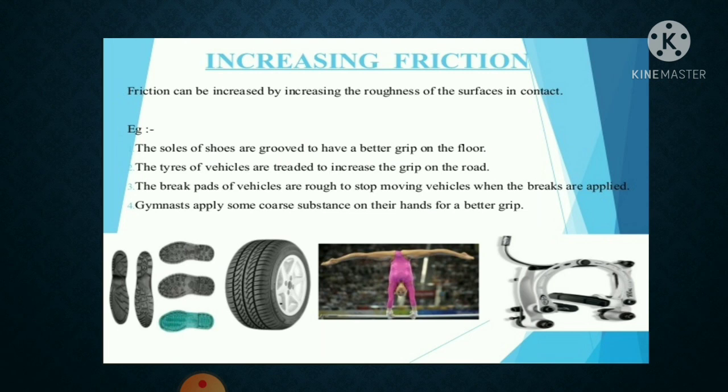You might have observed that the soles of the shoes have some irregularities on them. Similarly, the tires of wheels are treaded so that the surface becomes rough and the friction is increased. Similarly, we deliberately increase the friction by using brake pads in the brake system of bicycles and automobiles. So these are the examples where we need to increase the friction.